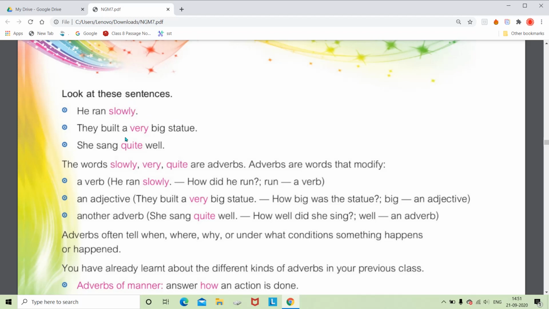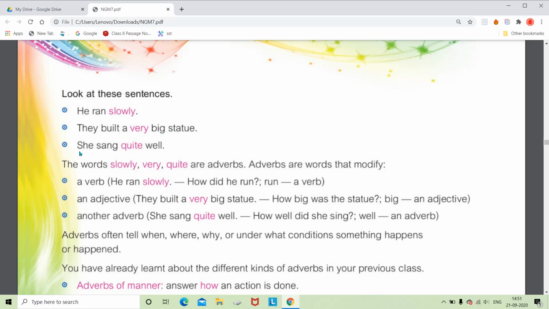Second example, they built a very big statue. So here they built is the action verb, and the highlighted word very is giving us extra information about what kind of statue they built. Not just big, but very big. It is actually an adverb, but it is modifying an adjective, not an action.